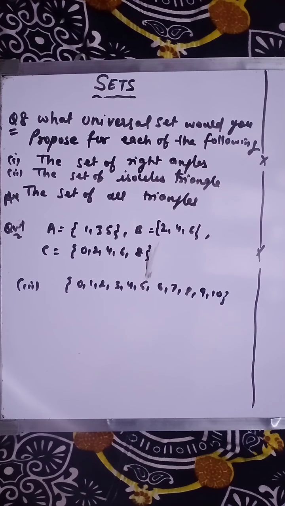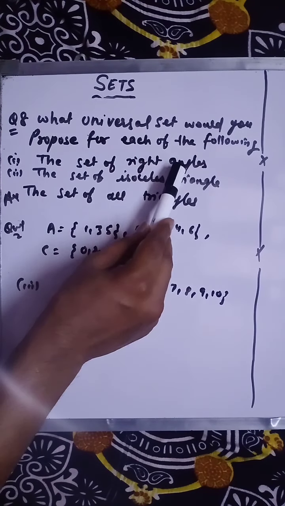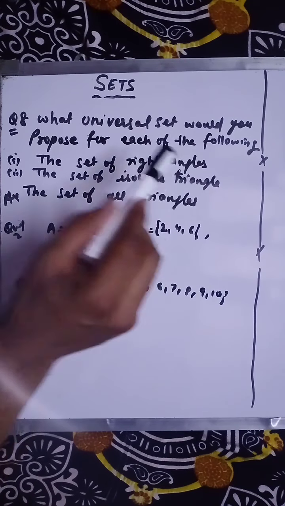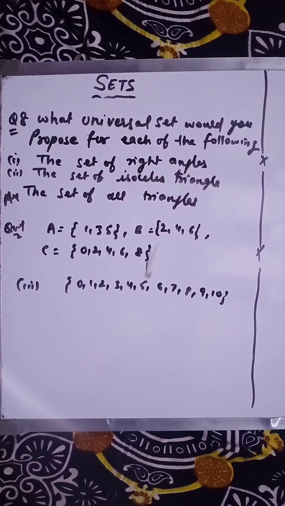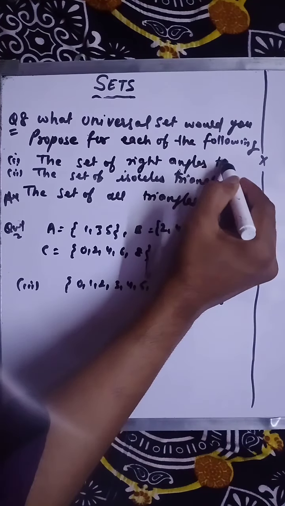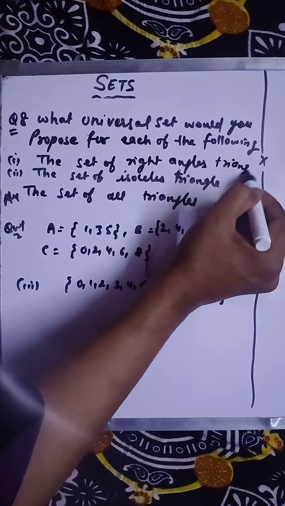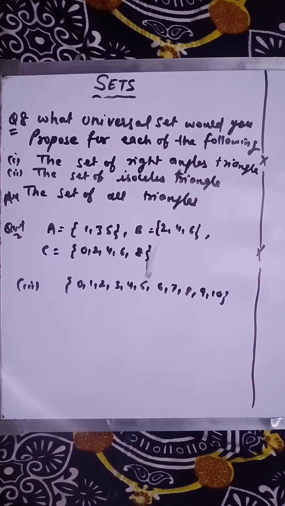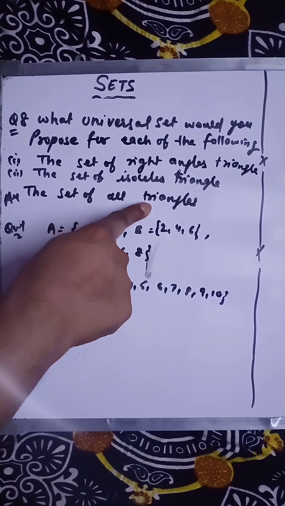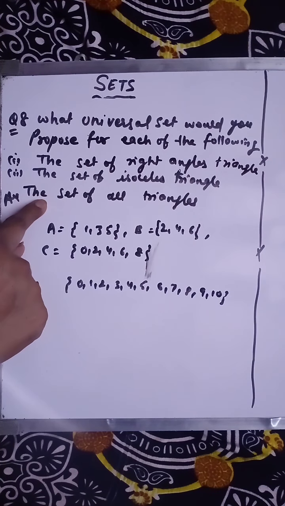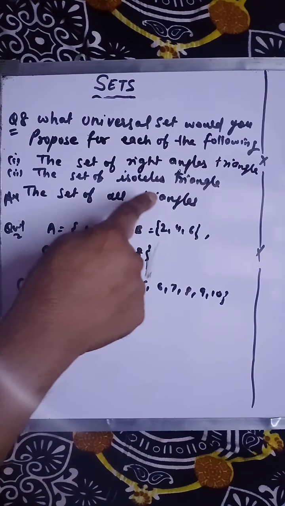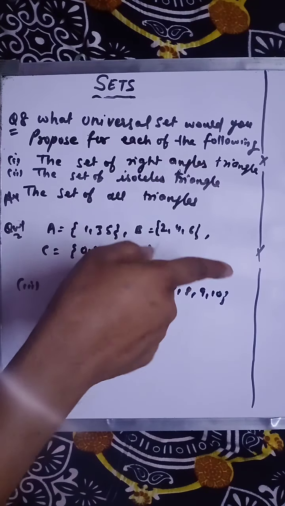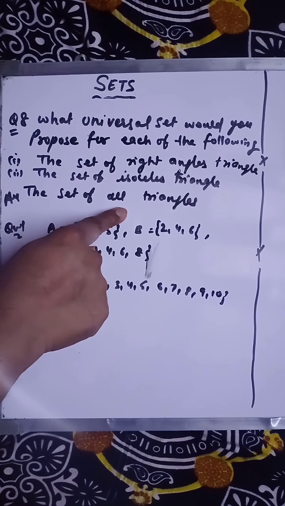So the set of right angle triangles: the universal set will be the set of all triangles. If our universal set is the set of all triangles, then the right angle triangle is also a part of that.